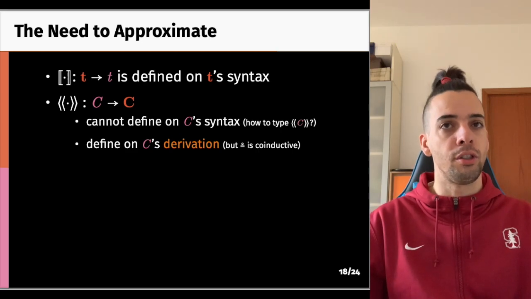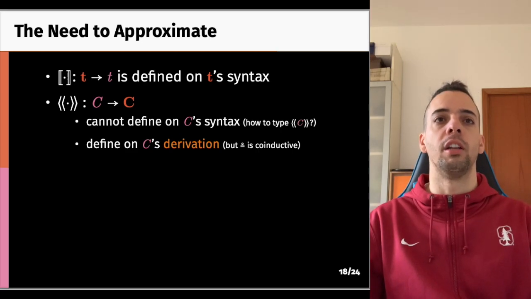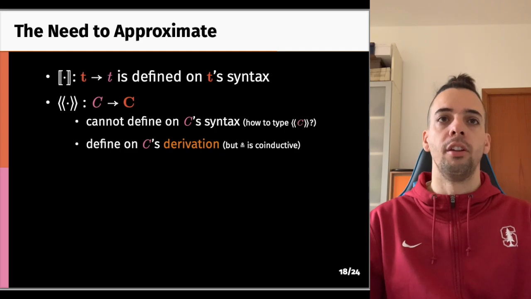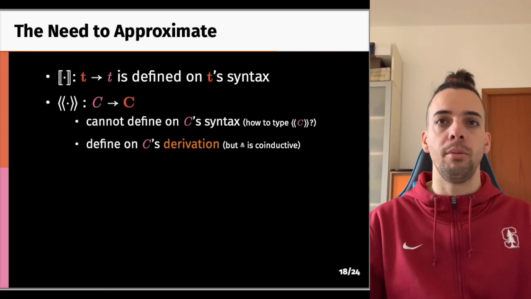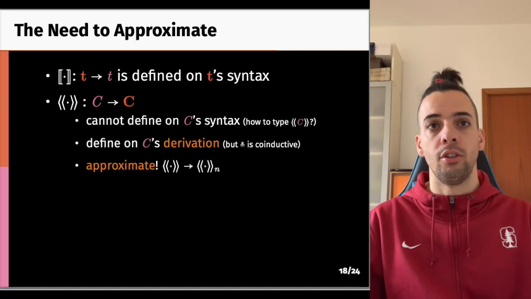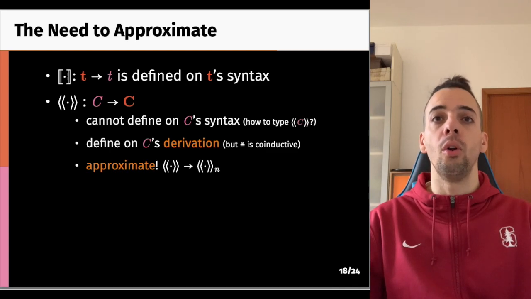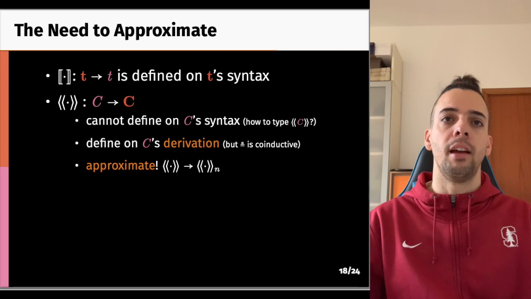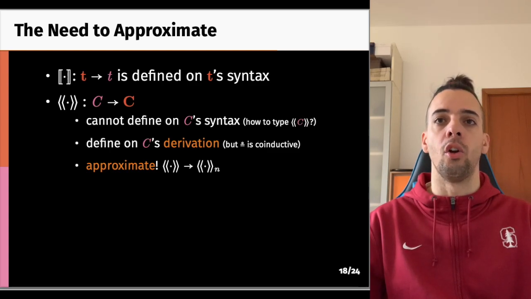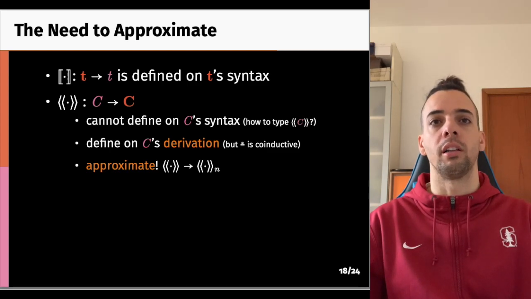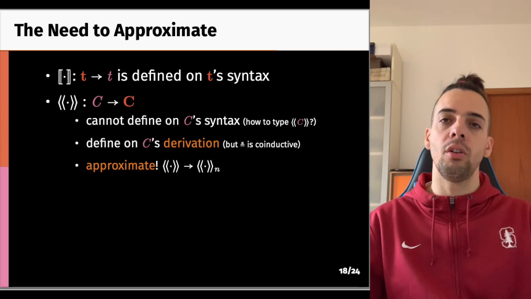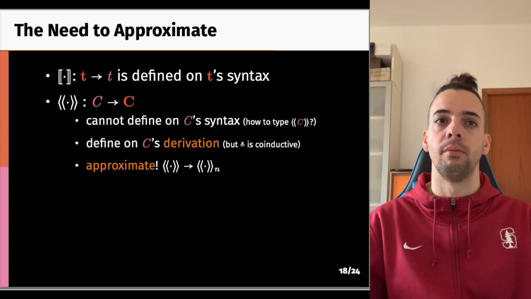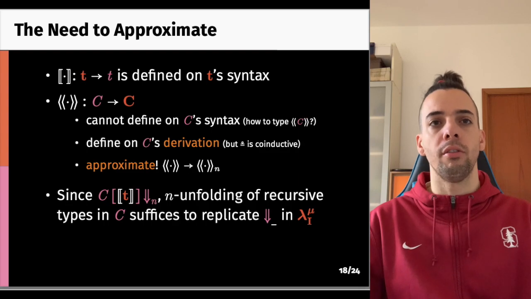And here is the interesting bit of why we chose co-inductive equirecursive types. The derivation of equi C possibly contains type equality derivations, which are co-inductive and therefore infinite in nature. So instead of translating all of it, we approximate this derivation. We realize that it is not necessary to rely on all the information that the co-inductive derivation has, but just on an approximation of this information. As a concrete example, consider the following.